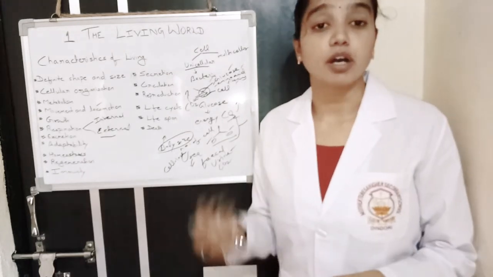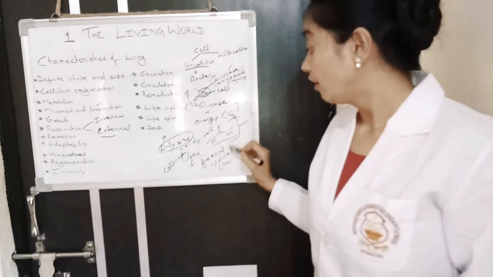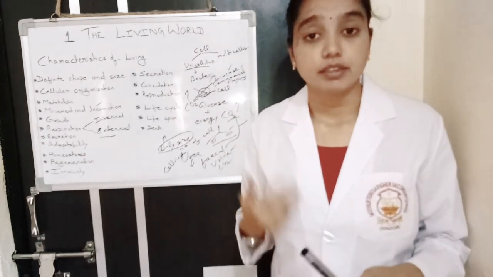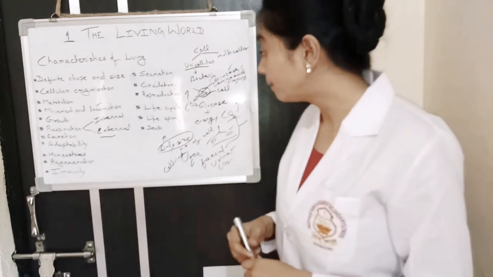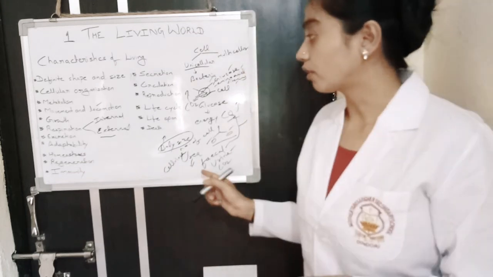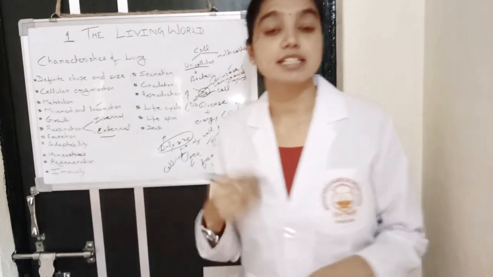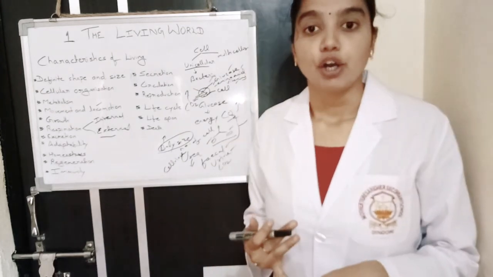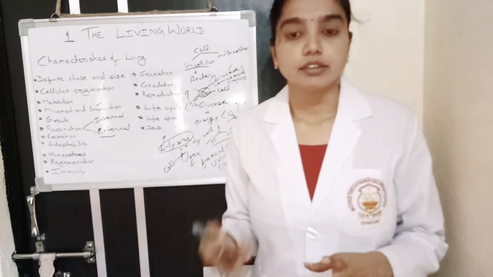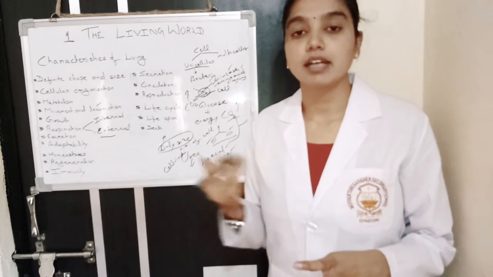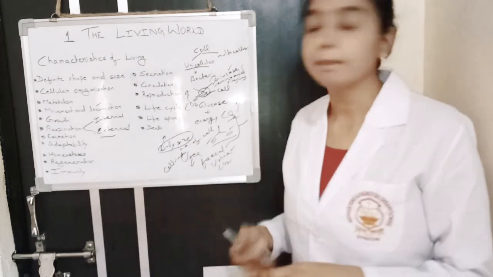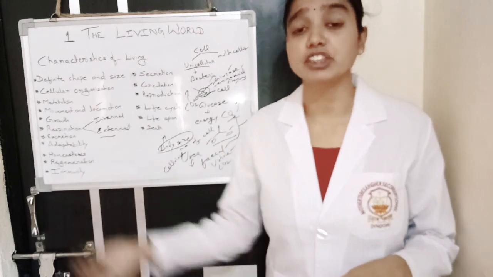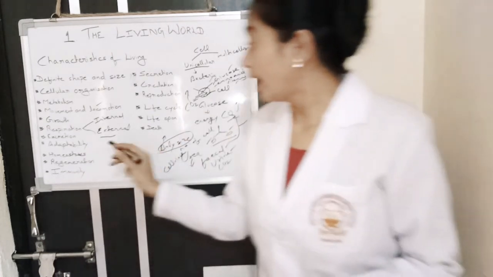Most of the organisms perform this process. There is a specific organ present for it: nephridia, kidney, malpighian tubule. These are the different types of excretory organ present in different organisms. You will further study about it in a later chapter in detail.